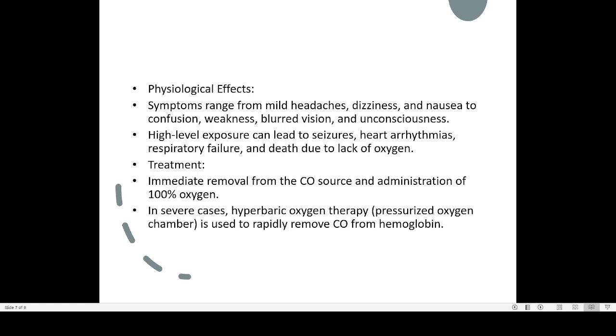A higher level of exposure can lead to seizure, heart arrhythmia, that is, the heart is not working at the proper rate. The rhythm of the heart beating will be changed, that is arrhythmia. Respiratory failure will be there. We are unable to breathe properly, and death will happen due to low oxygen. Here you can see that all the hemoglobin is actually taking carbon monoxide instead of oxygen, so our tissues and cells will not be getting any oxygen for their working. That is what is happening here.